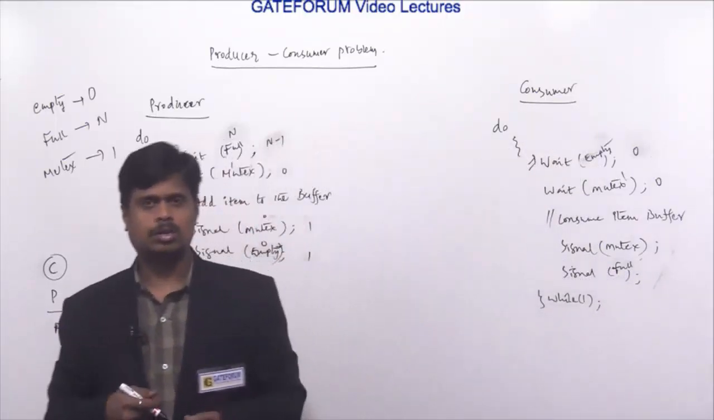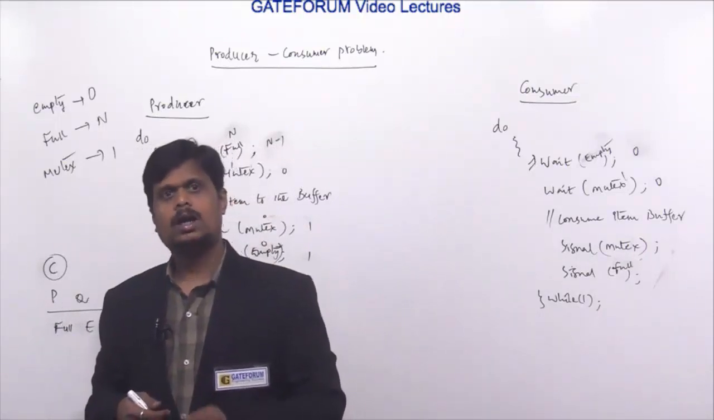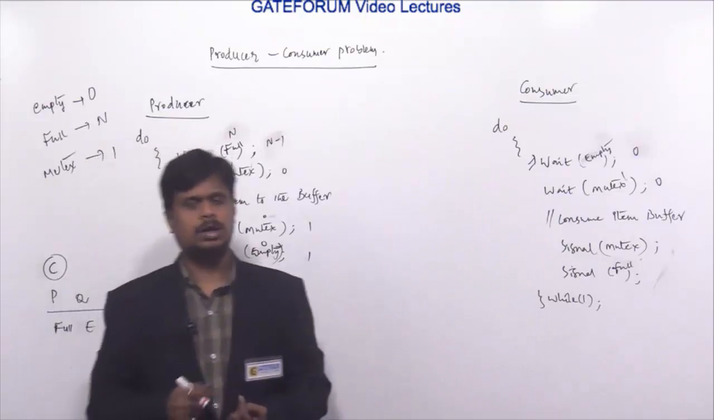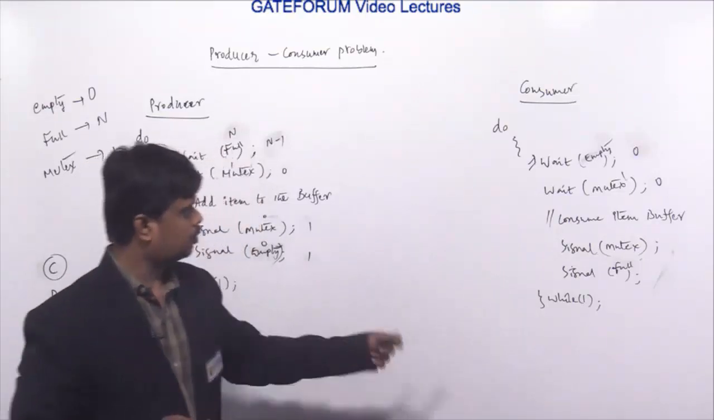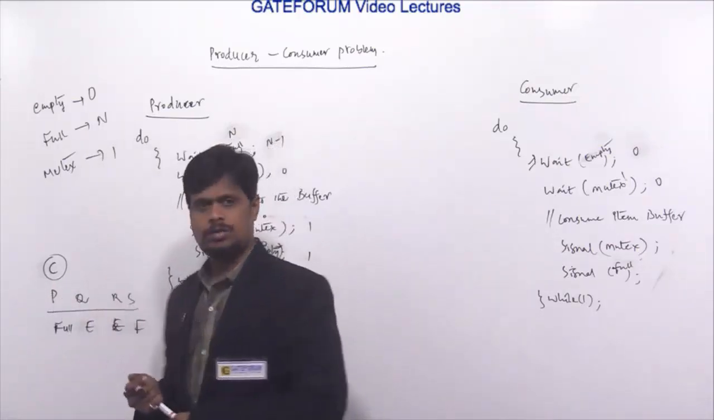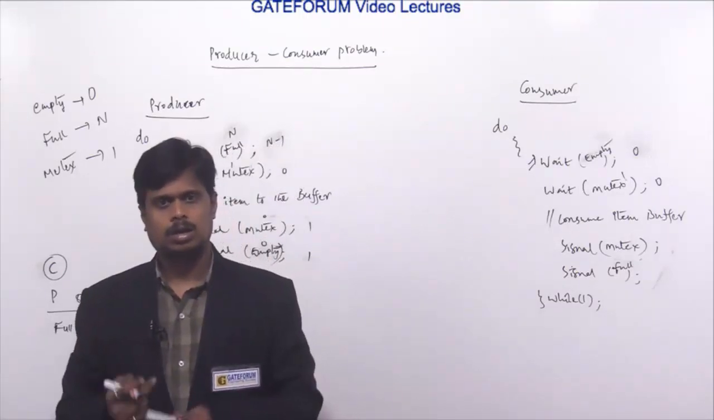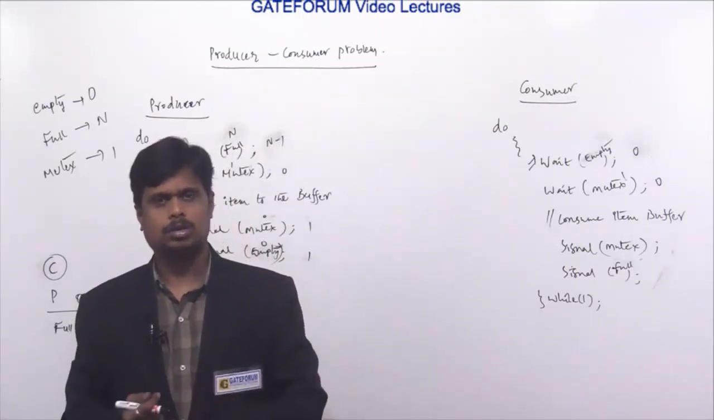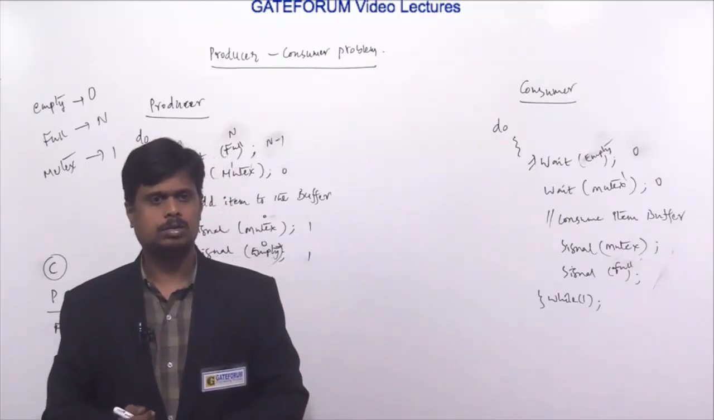Producer is unable to produce an item into the buffer when the buffer is full, and consumer is unable to consume an item when the buffer is empty. So it is correctly operated with this option C. So hence we can say option C is the answer for this question. And if you check option D, it is also not the correct implementation for this producer and consumer problem. So the final answer for this question is option C.